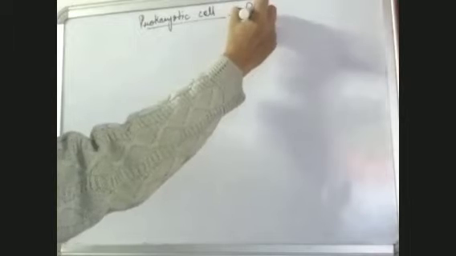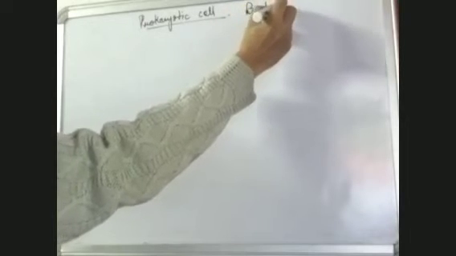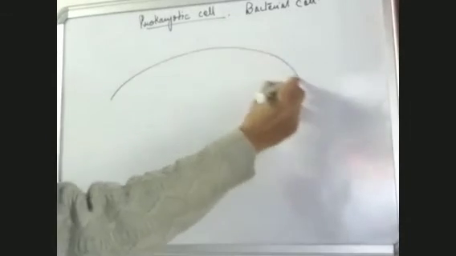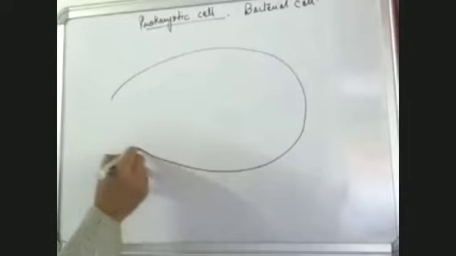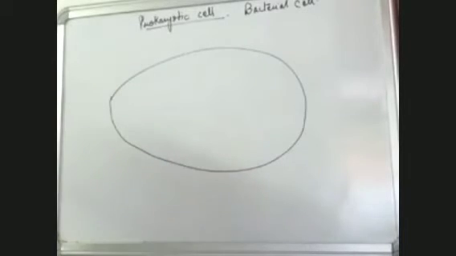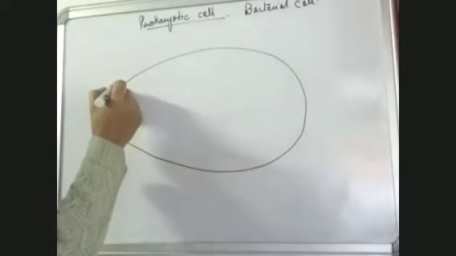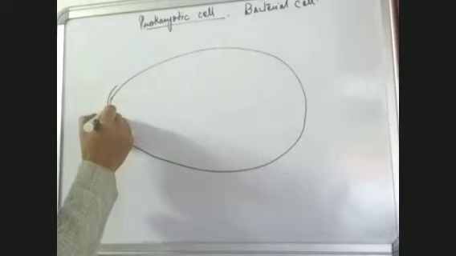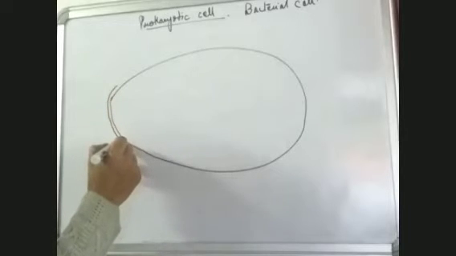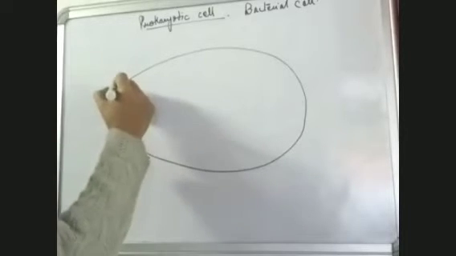Example of a prokaryotic cell is a bacterial cell. The most common shape of a bacterial cell is oval. So this is oval. What I have drawn is the plasma membrane. Outside this we have a cell wall made up of peptidoglycans.